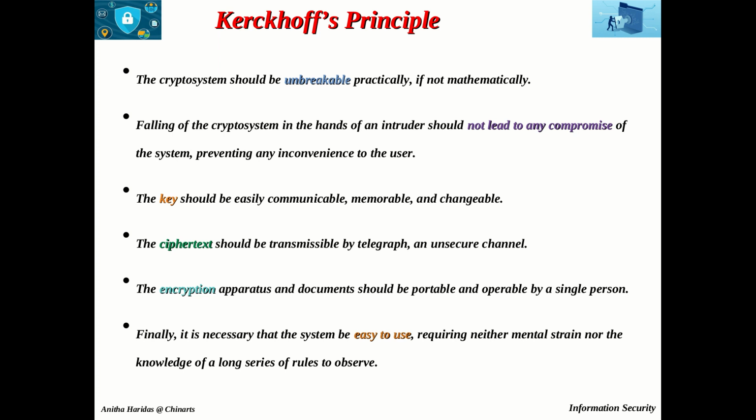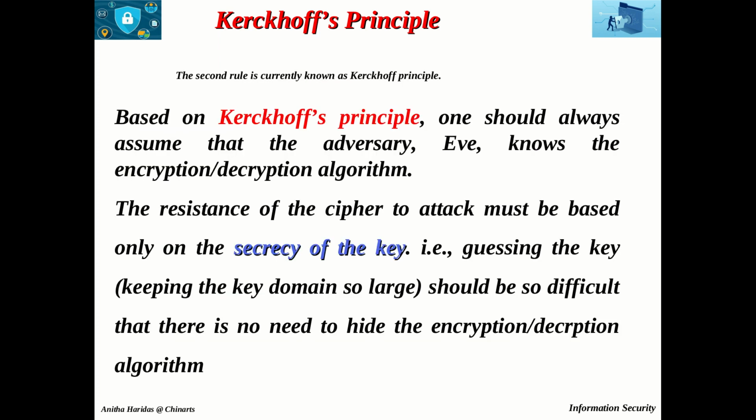Now here, although it may appear that a cipher would be more secure if we hide both the encryption or decryption algorithm and the secret key, this is not recommended. Based on Kirchhoff's principle, one should always assume that the adversary Eve knows the encryption or decryption algorithm.